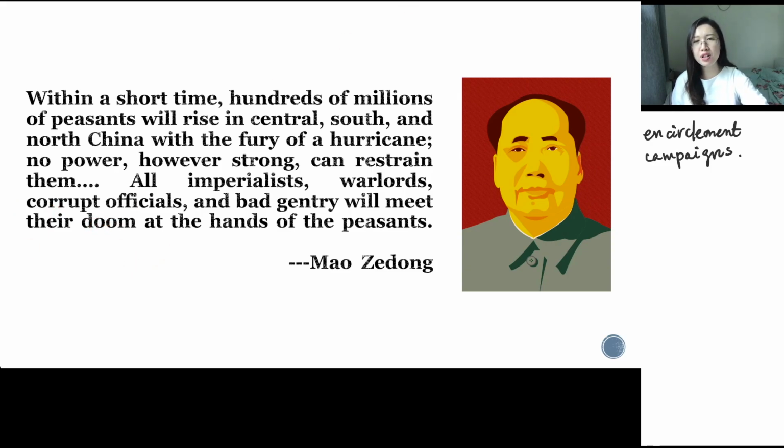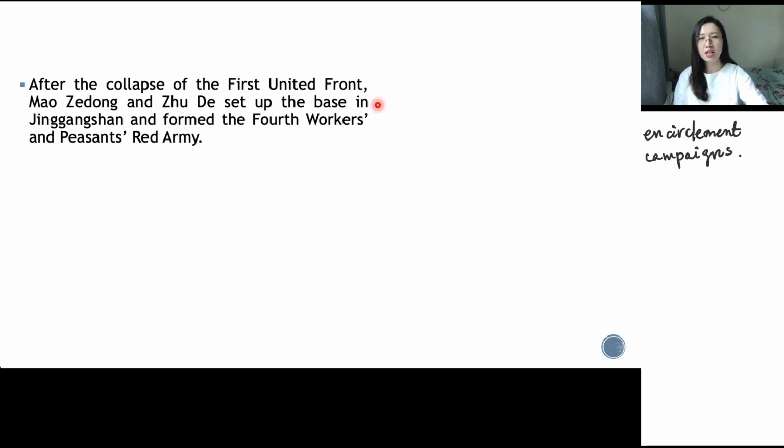And it's because he believed in this truly revolutionary potential of the peasantry that he was inspired to organize the CCP's Jiangxi and other bases between 1928 and 1934. For example, he and Zhu De set up the base in Jinggangshan and formed the 4th Workers' and Peasants' Red Army.